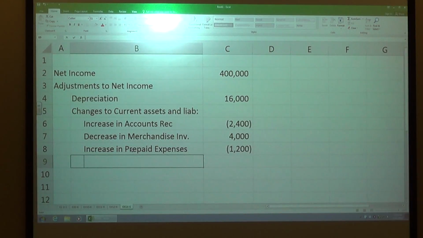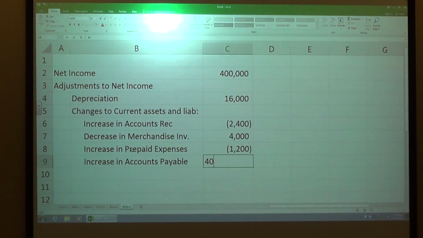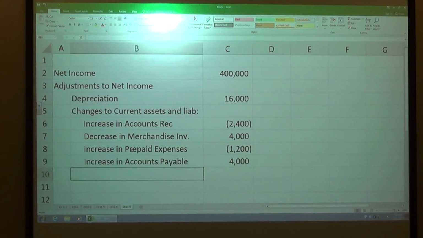Questions on that? All right, so now we're going to go into our liabilities here. So in my liabilities, I have accounts payable, and these are the merchandise accounts. I have an increase in that from 36,000 to 40,000. So increase in accounts payable. That's a $4,000 increase. That's a positive. That means I didn't pay my bills, or a bunch of my bills that were cash. So I still have the cash for that.